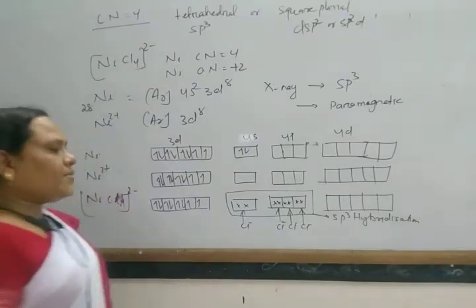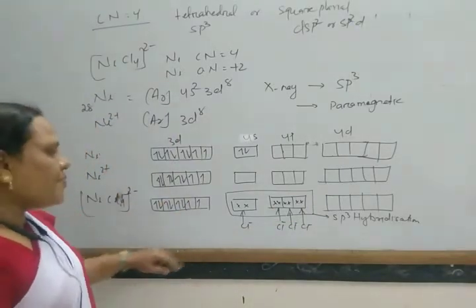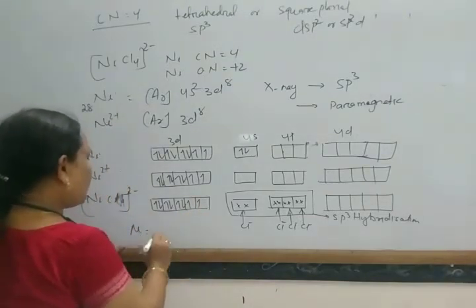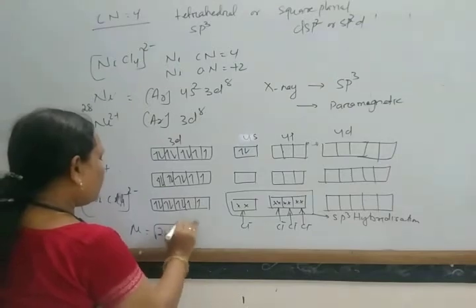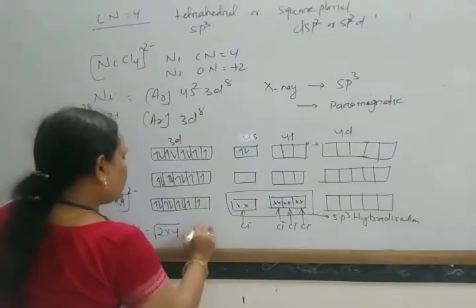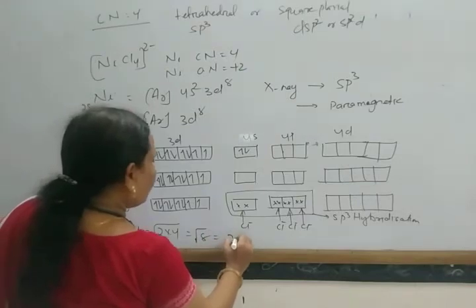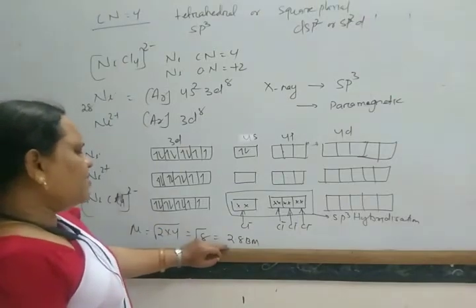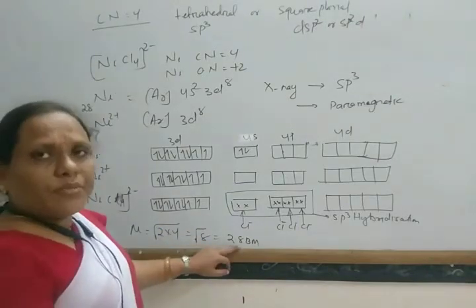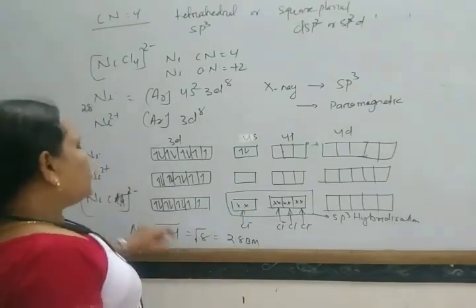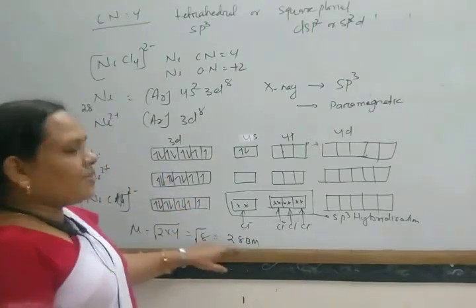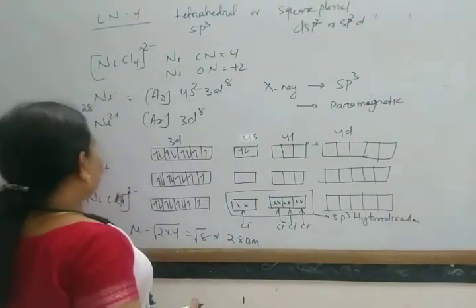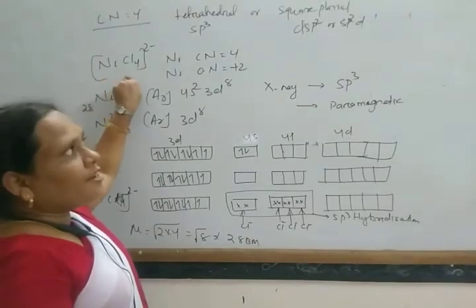They donate the pair of electrons here. In this way this complex is formed, and due to the presence of these 2 unpaired electrons, its magnetic moment is found to be 2 into 4 root over, that is equal to root over 8, so 2.8 BM. So from this experimental data and its calculated data, this is nearly equal. So in this way the complex NiCl4 is formed.